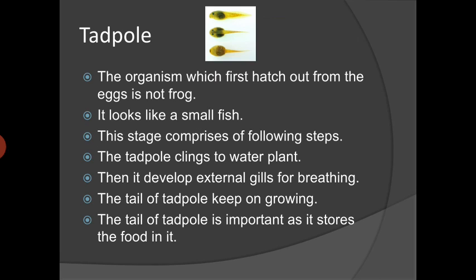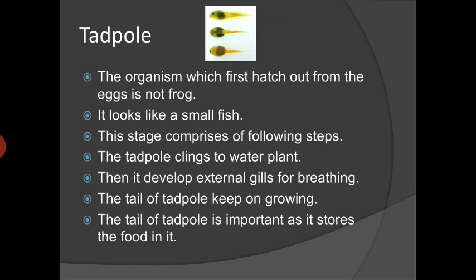The next stage is tadpole. The organism which first hatches out from the egg is not a frog. It just looks like a small fish. But there are some structures that appear in the tadpole stage. The first thing is that the tadpole clings to the water plant.